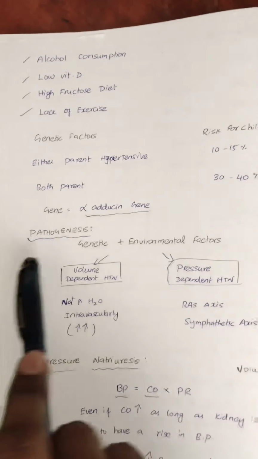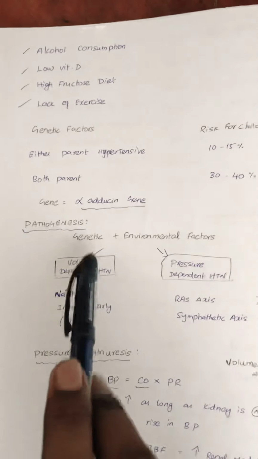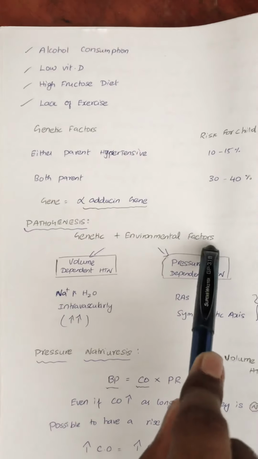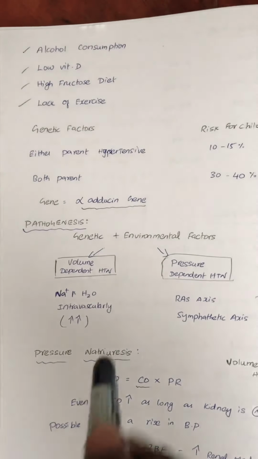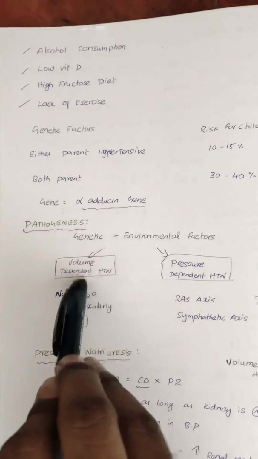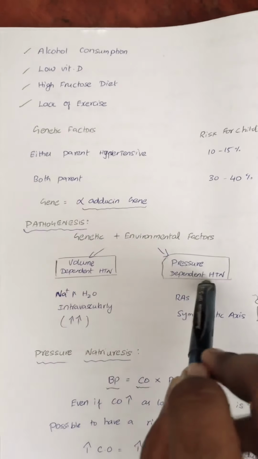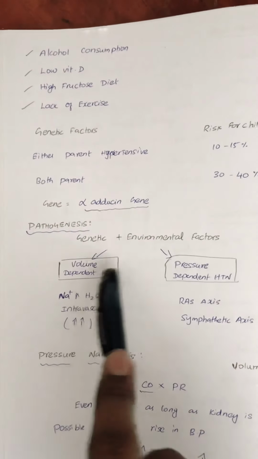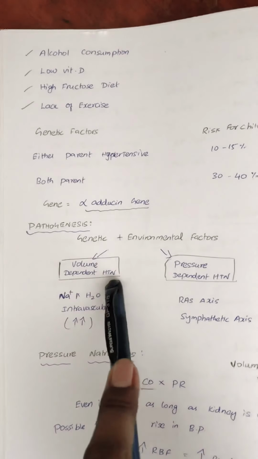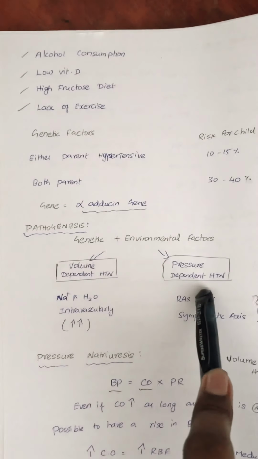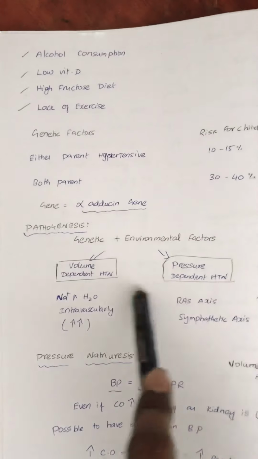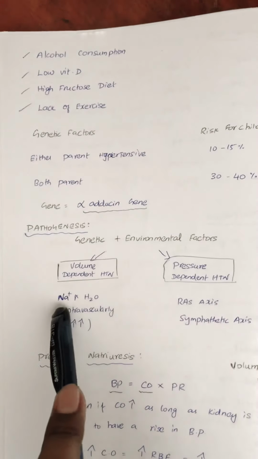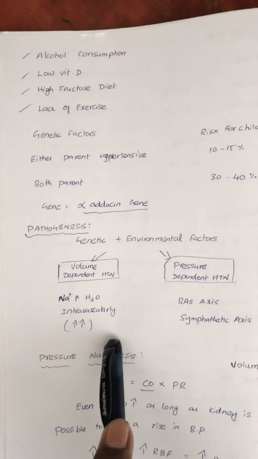Let's see what's the pathogenesis. We already know the leading factors are genetic and environmental factors. We are dividing into two types: volume dependent hypertension and pressure dependent hypertension. In volume dependent hypertension, due to high volume there will be hypertension, but here, due to high pressure there will be hypertension. In volume dependent hypertension there will be an increase of sodium and water intravascularly.